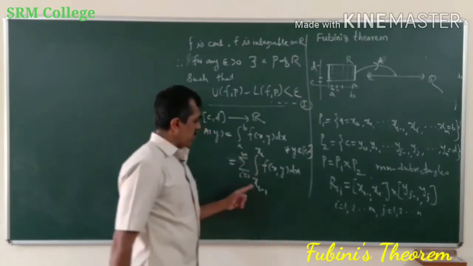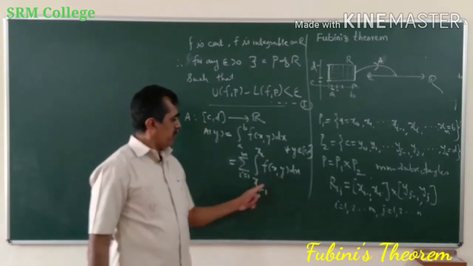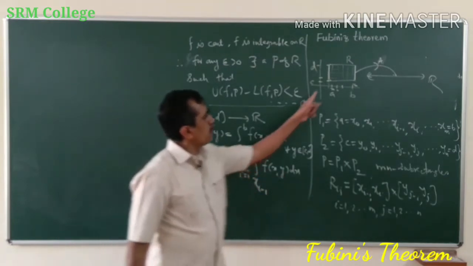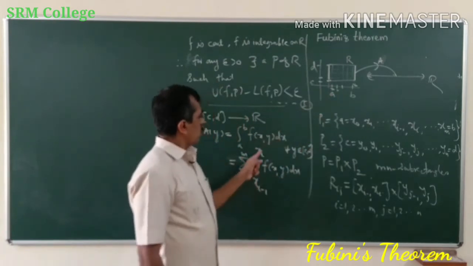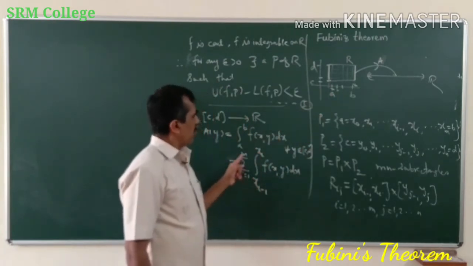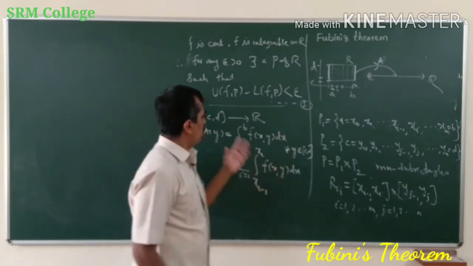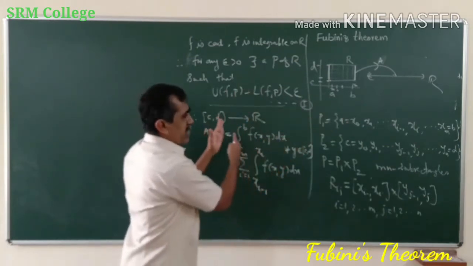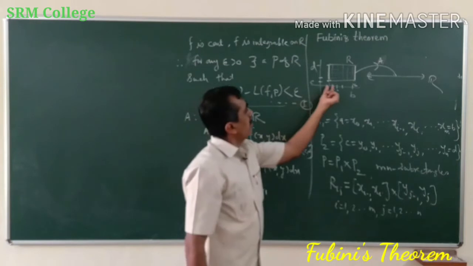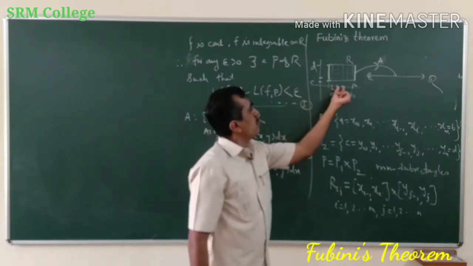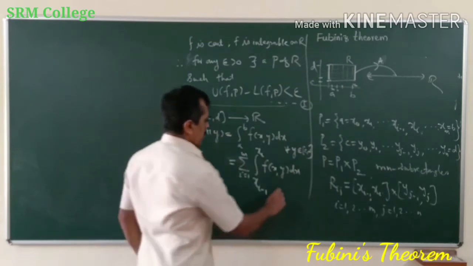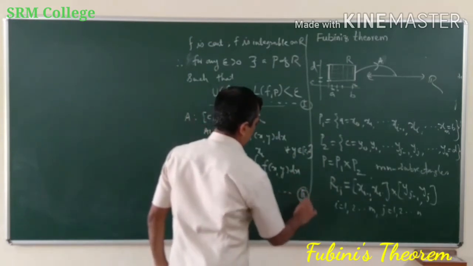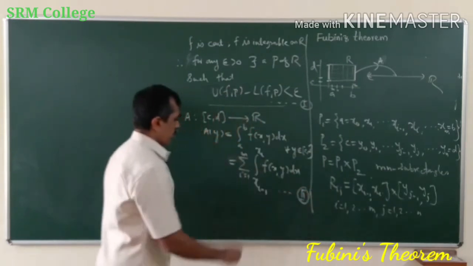So if you take i equal to 1, what you get is the integral of f of x, y from x0 to x1, plus the integral over x1 to x2, plus the integral over x2 to x3, and so on and so on. The integral over a to b is split as the integral over this to this, plus the integral over this to this, plus the integral over this to this and so on, and written as a sum of these. Okay, so here this is my equation number 2.